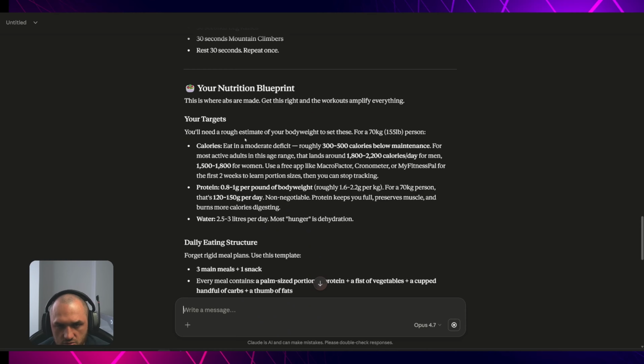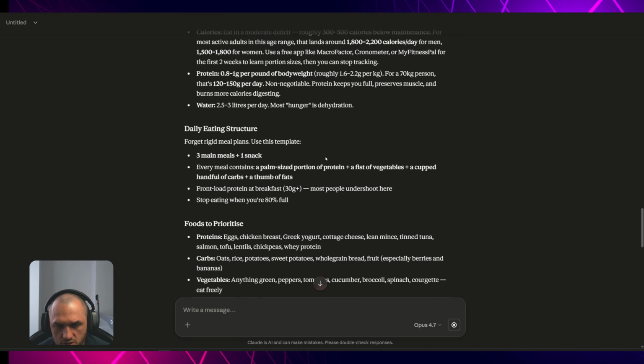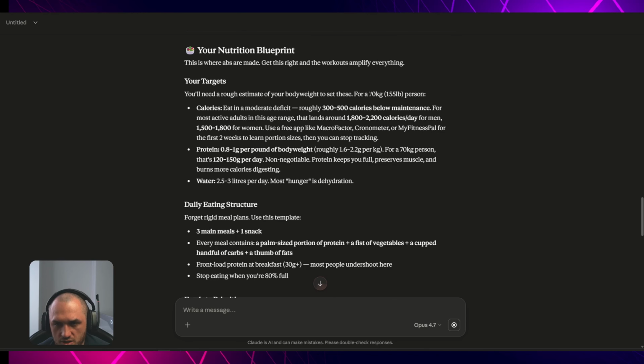Your targets: you'll need a rough estimate of your body weight, for a 70 kilogram person. Calories: eat in a moderate deficit, roughly 300 to 500 calories below maintenance. So it can straight away calculate it. If you want, we can straight away tell it I am 86 kilograms and this much tall. So it can just adjust this to us.